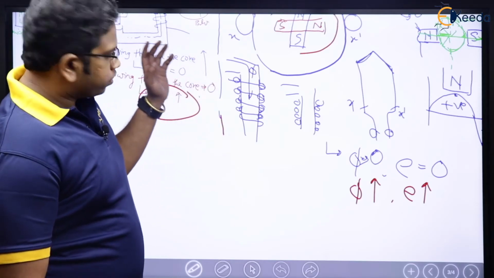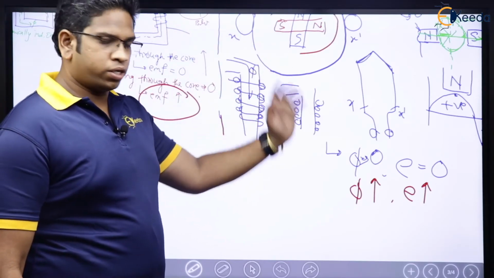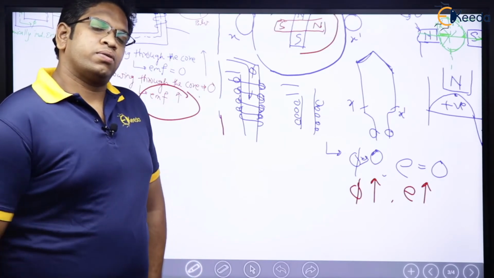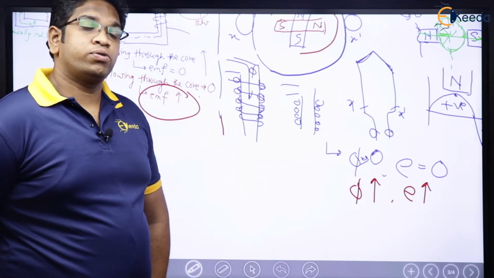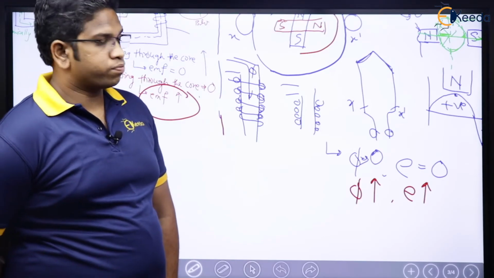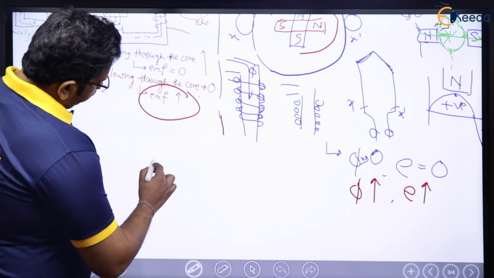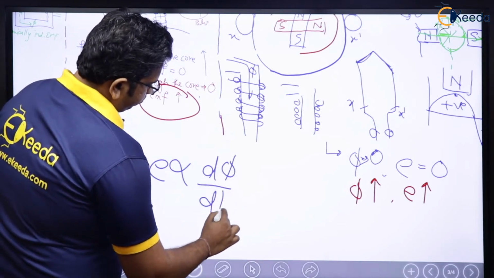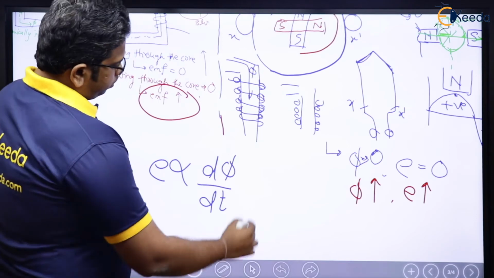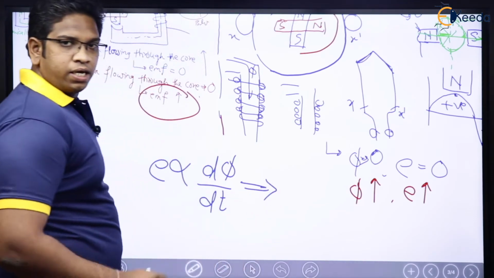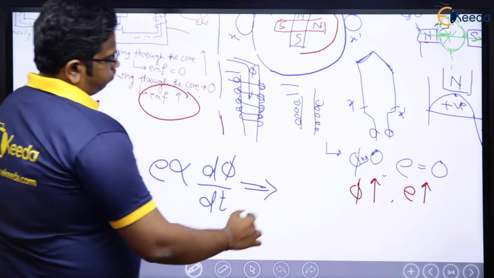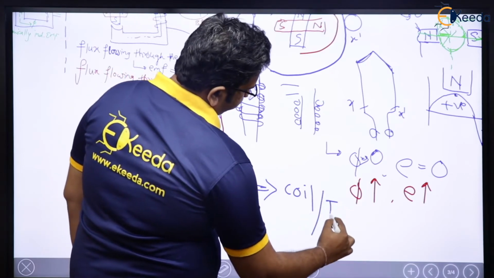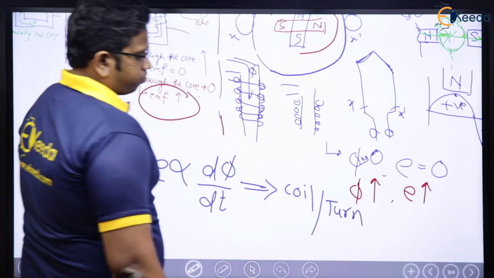Sir, we understood case 3 as well as case 4. But the problem is when to use BLV and when to use Faraday. When to use E proportional to d phi by dt and when to use this one. Let us see, very simple. E proportional to d phi by dt is valid, or we can say is used, in case of a coil or a turn. Why? Let us see here.